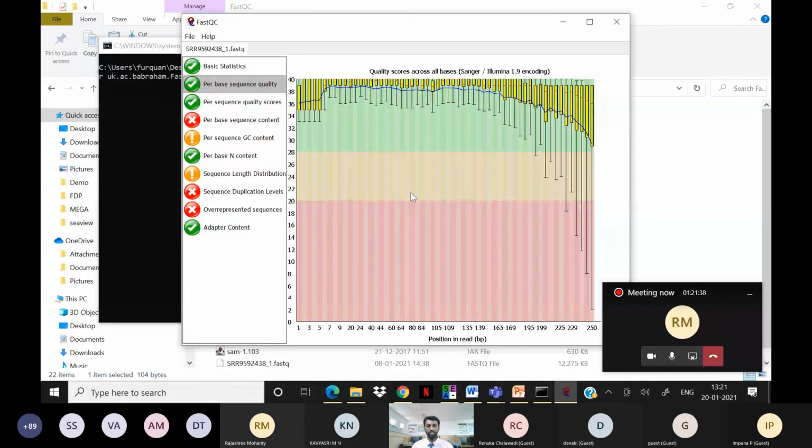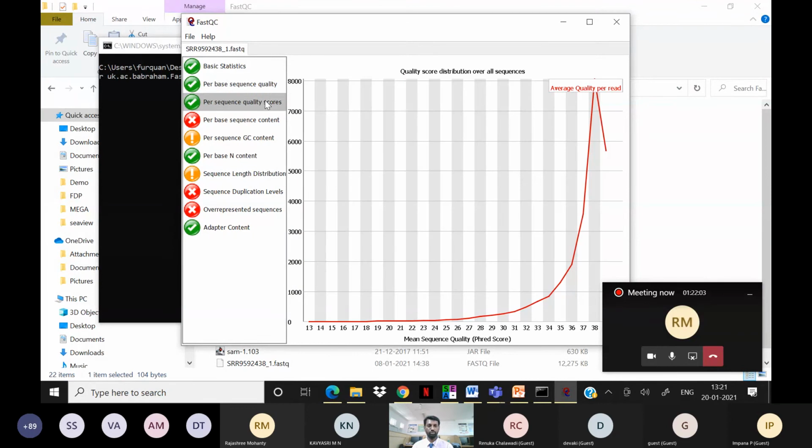Here the per base sequence quality is also measured, by position in the read. The quality score is given on the y-axis, and the position on the x-axis. This blue line is the mean quality, and based on it we can identify the quality. Here the quality is good compared to this. If it is poor quality, the mean should not be in the red region; if it is there, it's poor quality.